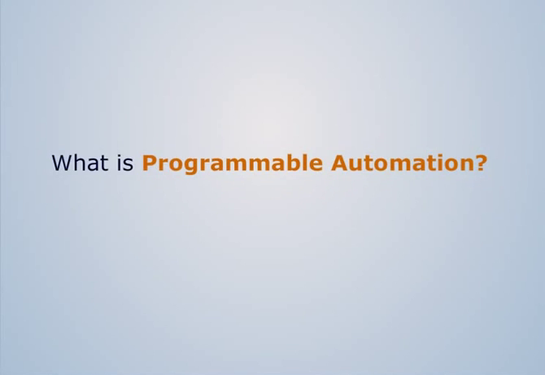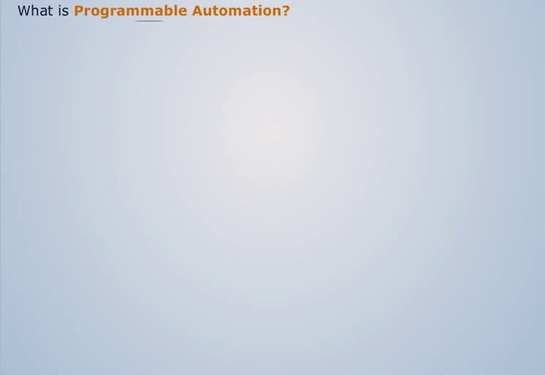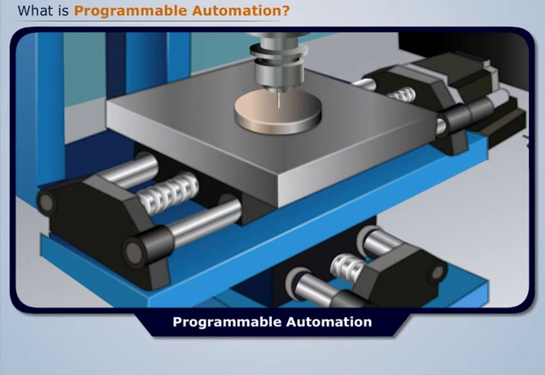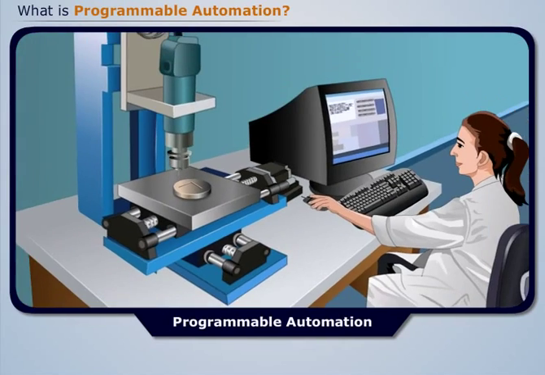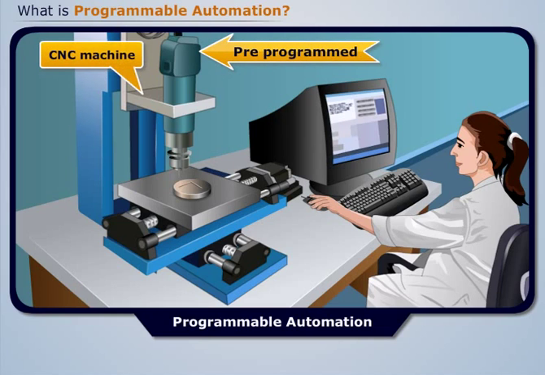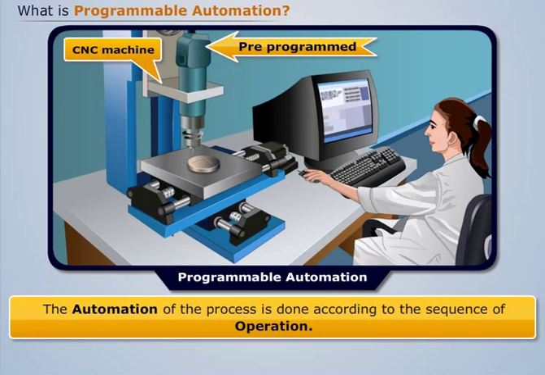What is programmable automation? Consider a CNC machine which is used to engrave on a copper workpiece. We can see that the tool is free to move over the workpiece. This is so because the path of the tool is pre-programmed in the CNC machine. One can observe that the automation of the process is done according to the sequence of operation. Such an automation is known as programmable automation.